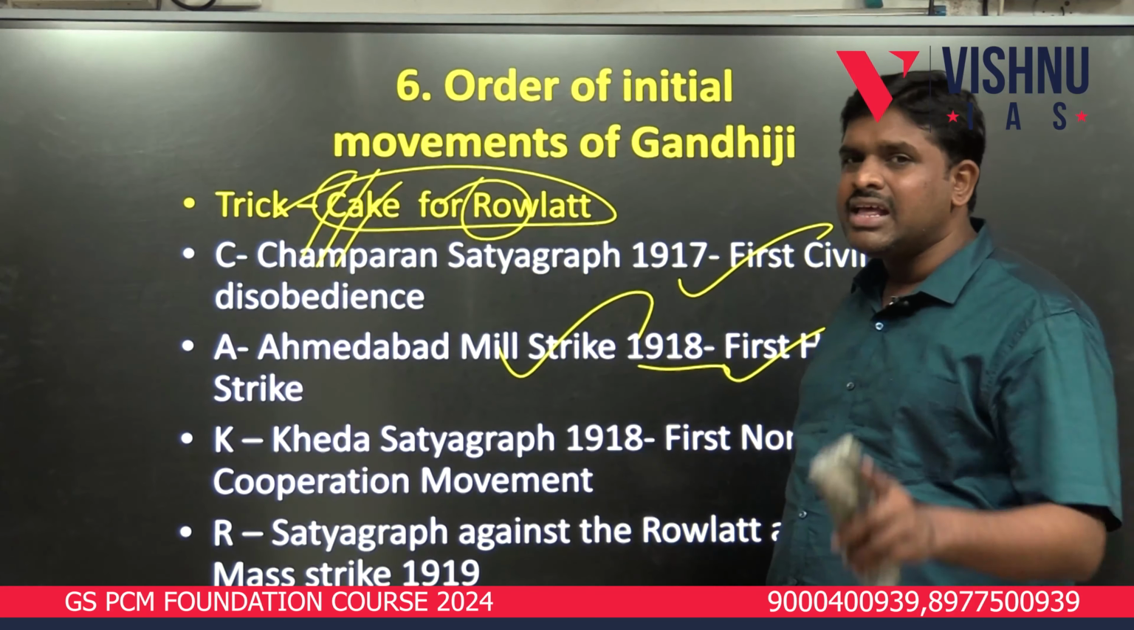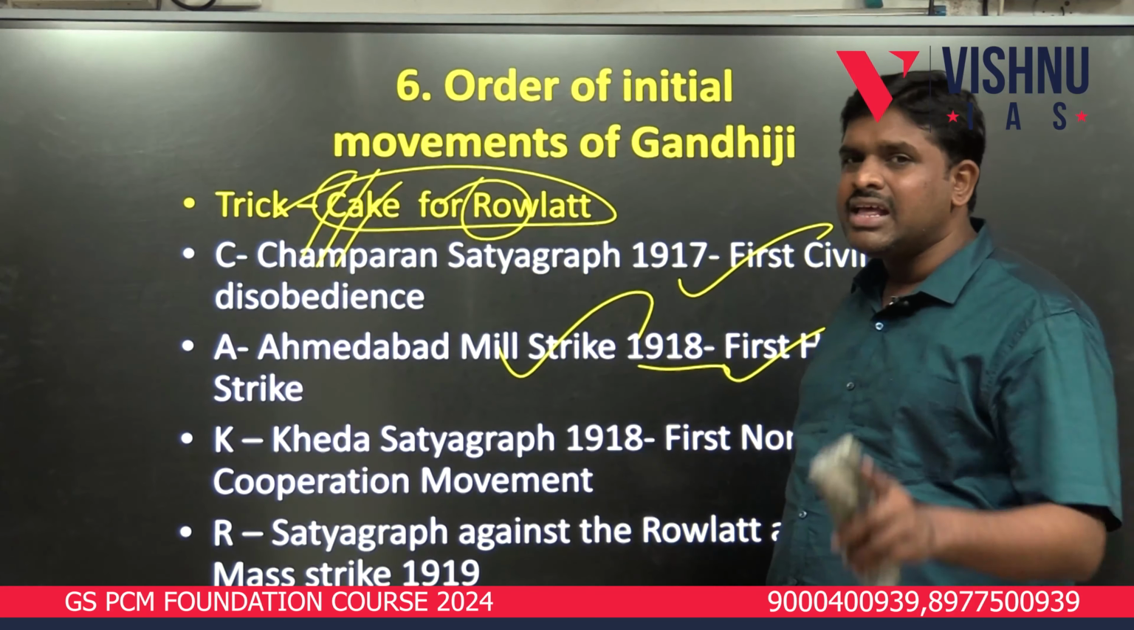Next, K, Kheda. Kheda Satyagraha, first non-cooperation movement, in 1918. Then R, Satyagraha against the Rowlatt Act, which is the first mass strike, in 1919. These are the first initial movements made by Mahatma Gandhi. CAKE for Rowlatt: 1917, 1918, 1918, 1919.